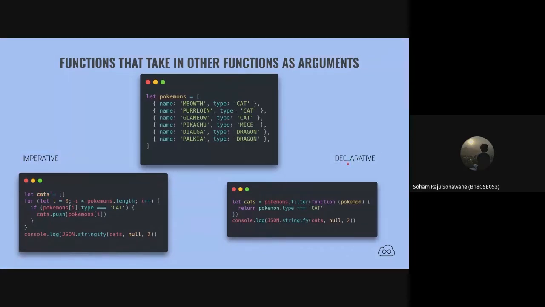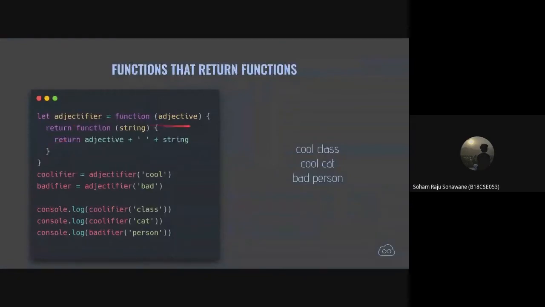Now, in functional programming, there is a higher order function called filter.